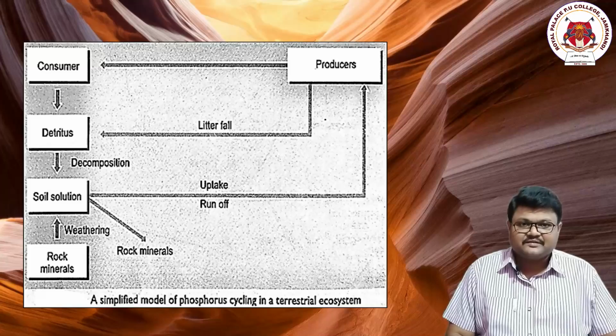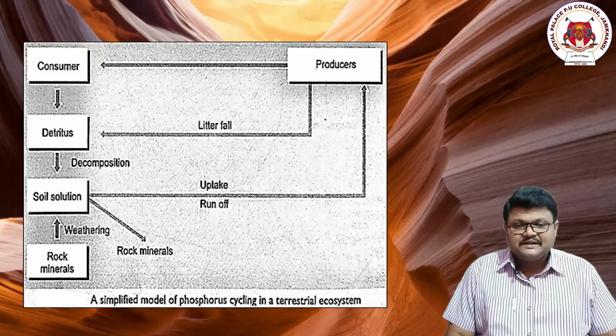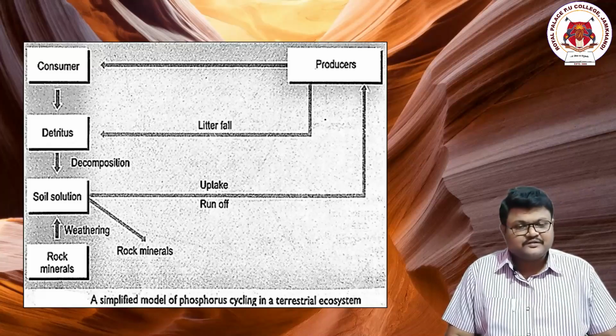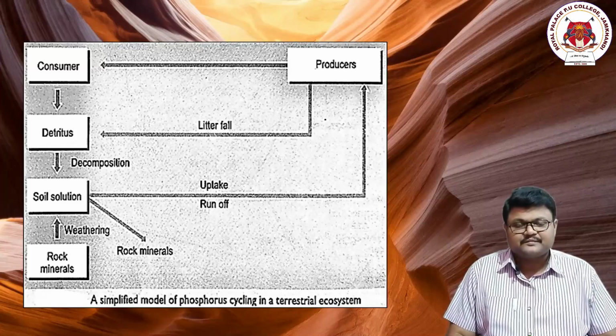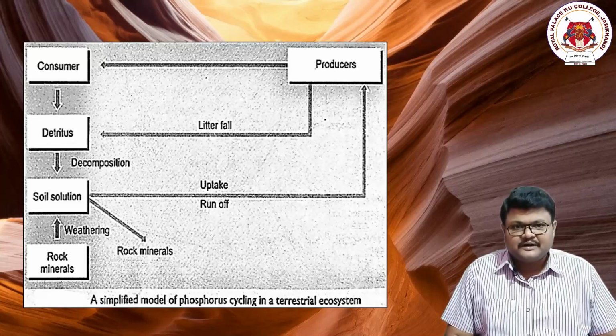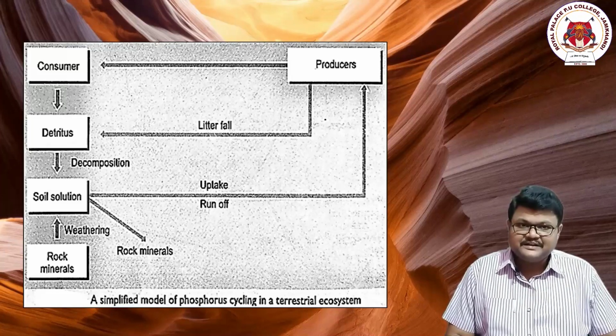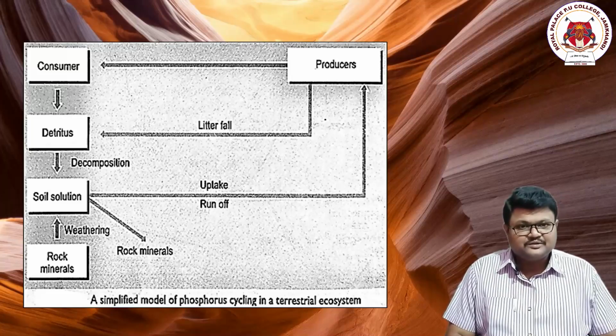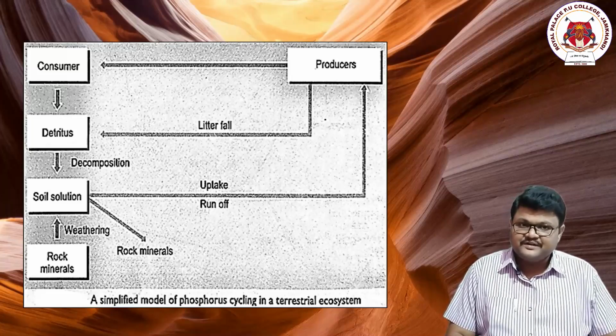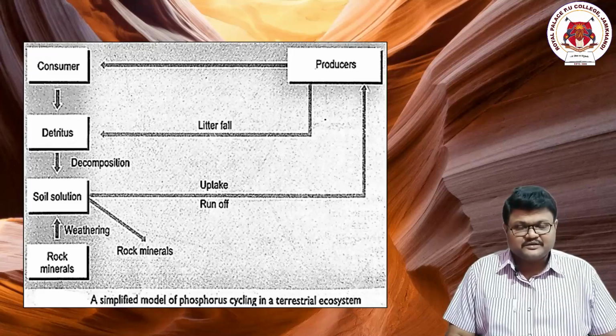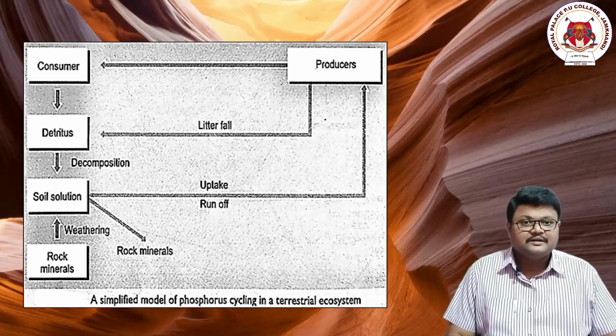Observe the diagram first. From the producers, there is the movement of phosphorus into the soil surface. Observe that particular line which indicates that the phosphorus is present in the plant body. Consumers are eating it, and from the consumers, when they die, the decomposers feed on it, and from the decomposers it is once again entering into the soil surface.